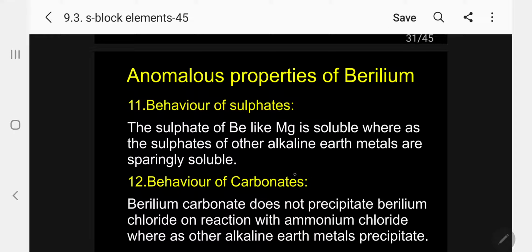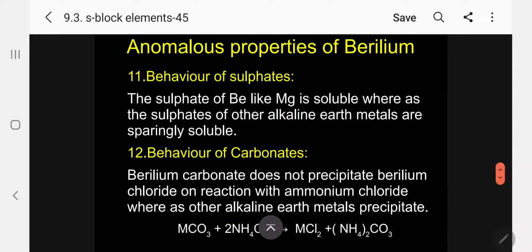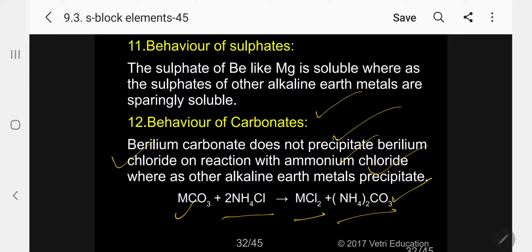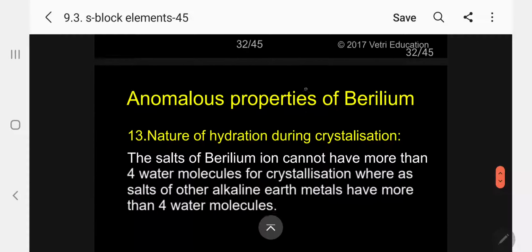The next one, behavior of carbonates of beryllium. Beryllium carbonate does not precipitate beryllium chloride on reaction with ammonium chloride, whereas other alkaline earth metals give precipitates. Kindly follow. So this is the carbonate reacting with ammonium chloride. The corresponding chloride and ammonium carbonate are formed. But beryllium carbonate, kindly follow, does not precipitate beryllium chloride. This is the most important point regarding carbonates.